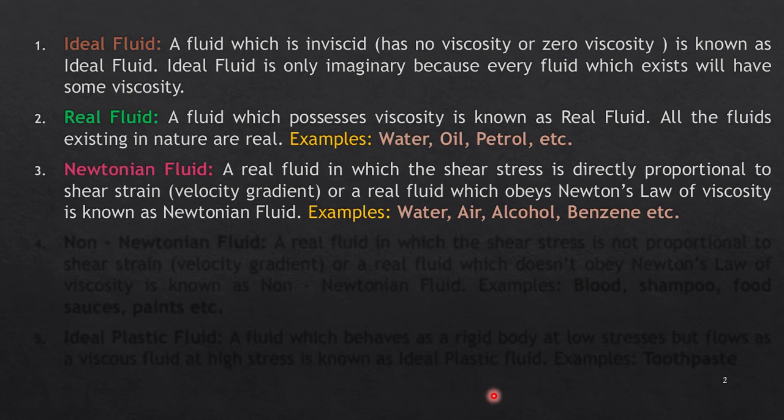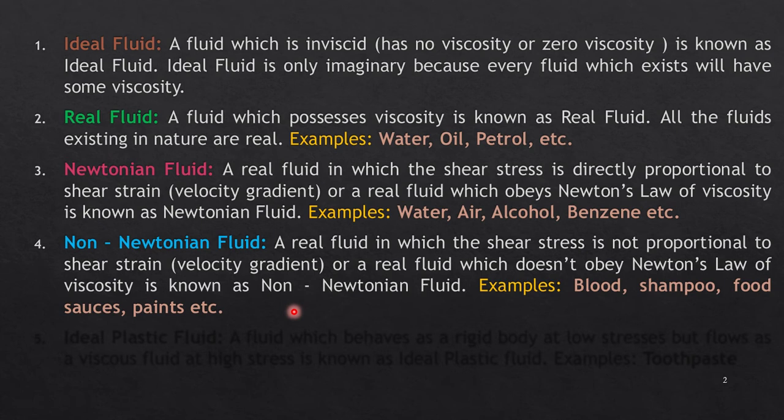If a real fluid satisfies or obeys Newton's law of viscosity, then it's called a Newtonian fluid. It means that for this fluid, shear stress will be proportional to shear strain. Examples of Newtonian fluids are all standard fluids like air, water, alcohol, and benzene. These could be some of the live examples for Newtonian fluid.